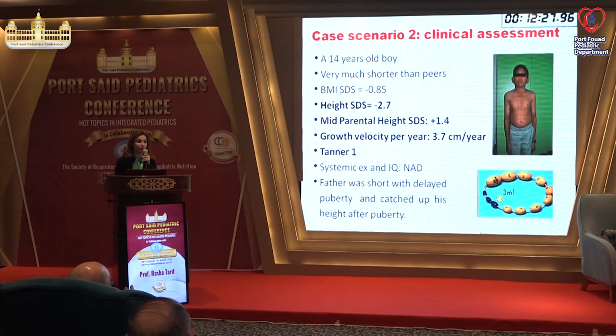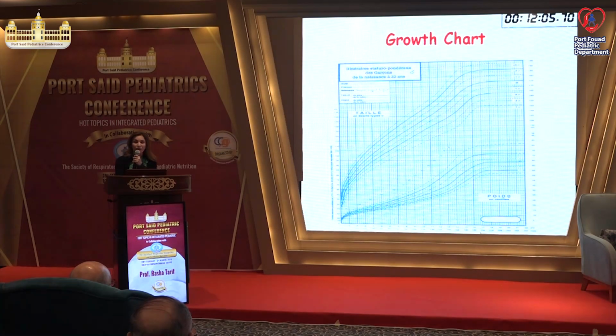The second case is this boy, a 14-year-old boy. Parents think he's shorter than his peers. His height is -2.7. Look at the mid-parental height, +1.4. Growth velocity, 3.7 centimeters a year. He is in Tanner stage 1, although he is 14 years. Everything is normal. The father gave history that he was short and had delayed puberty and then caught up his height without treatment. This is the chart.